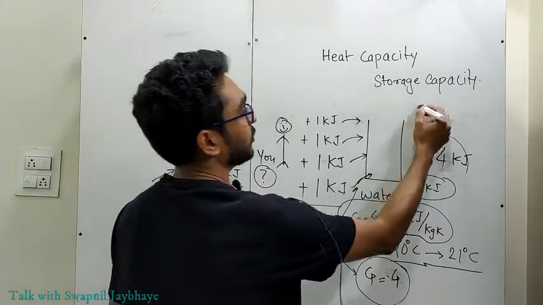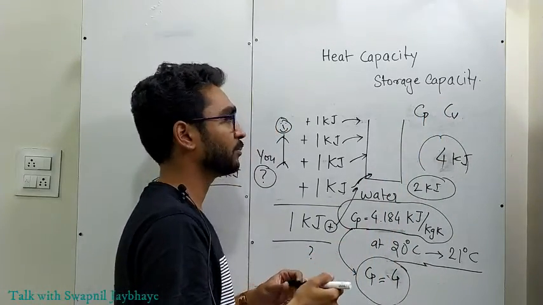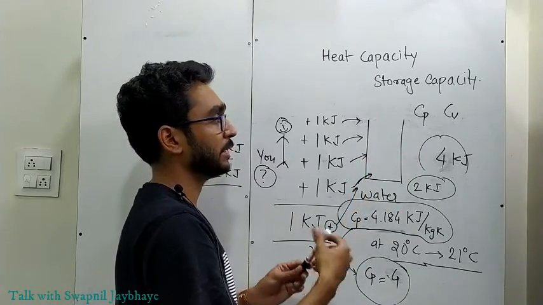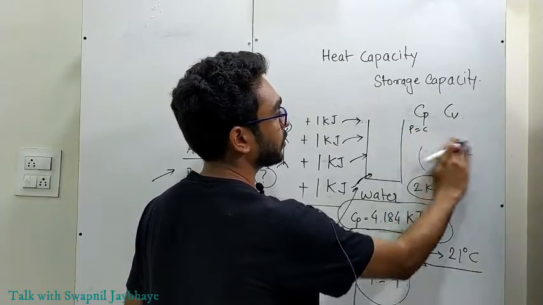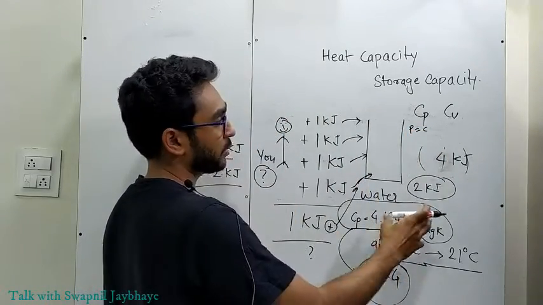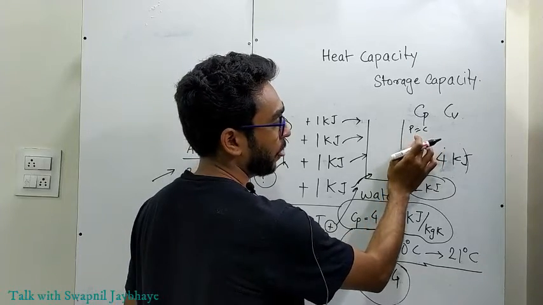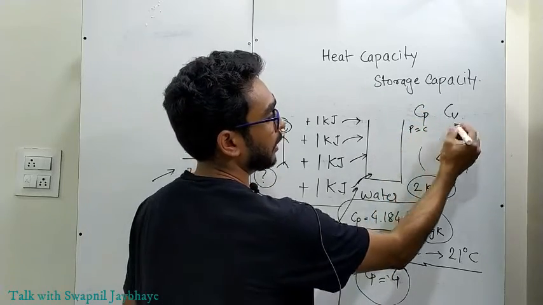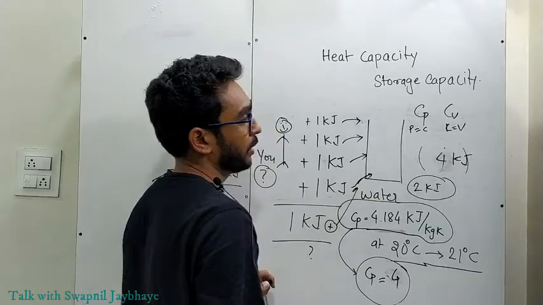Again, we have Cp and Cv. Again, the concept remains the same, but we are just considering one of the parameters as constant. In Cp, we are considering P, that is pressure, as constant. The entire story will be the same, just that we consider the storage capacity at constant pressure and the storage capacity at constant volume.